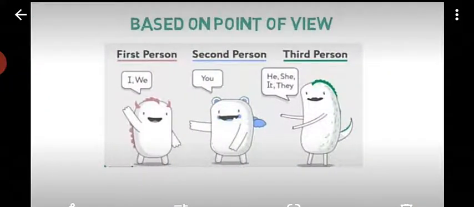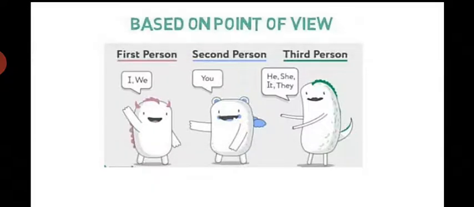Based on point of view, we have done first person, second person and third person. First person means I, we. Second, you. Third, he, she, it, they. How do we know which is which? When I am talking, the one to whom I am talking is the second person, and the one about whom I am talking is the third person.